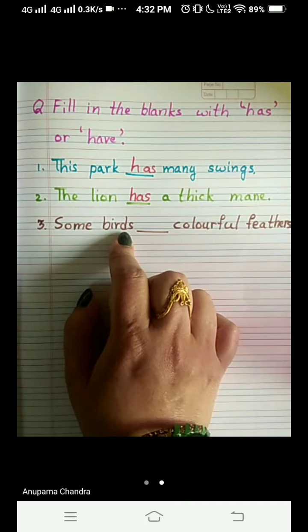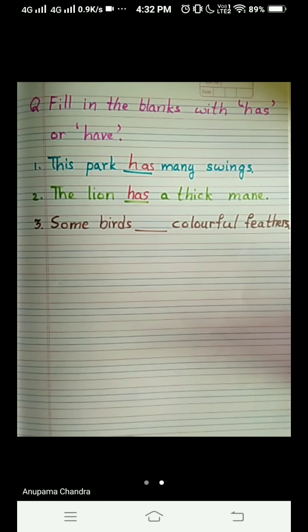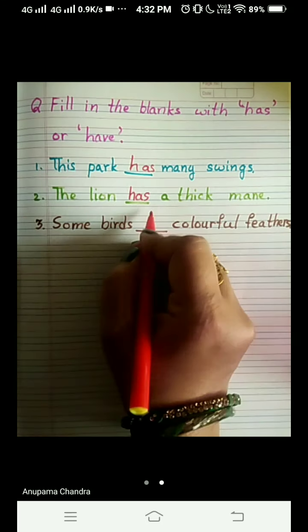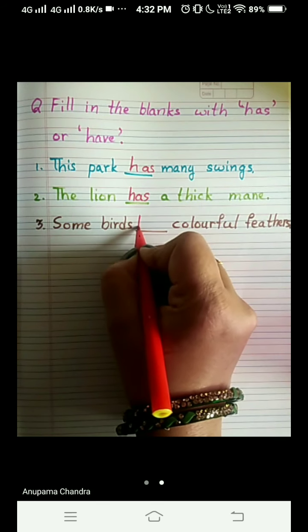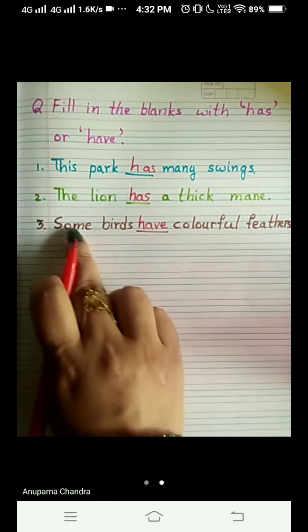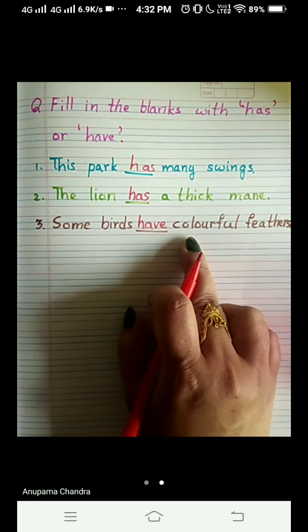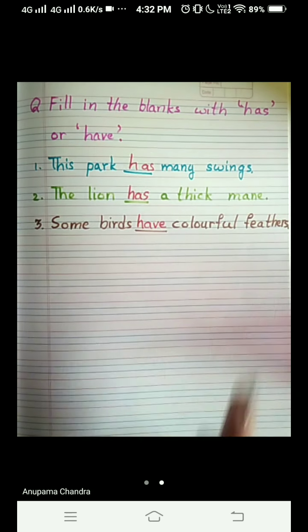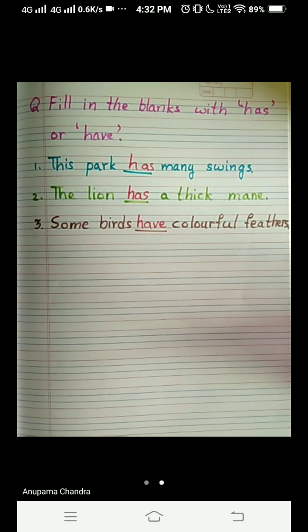So what are we going to use here? Yes, my children, you guessed it right. It is have. Some birds have colorful feathers because we use have with more than one.